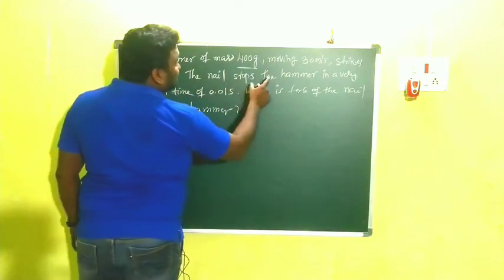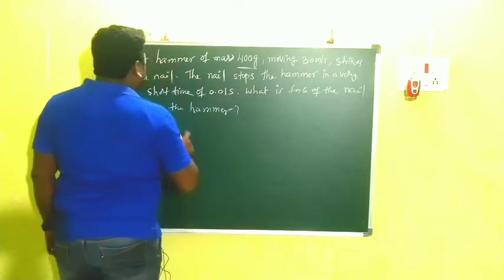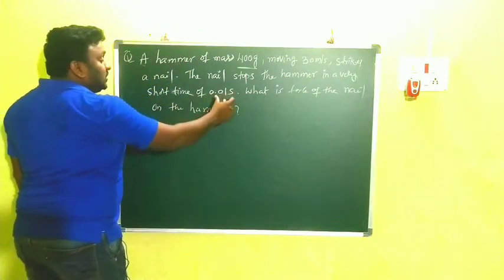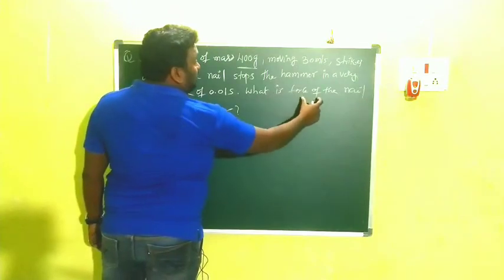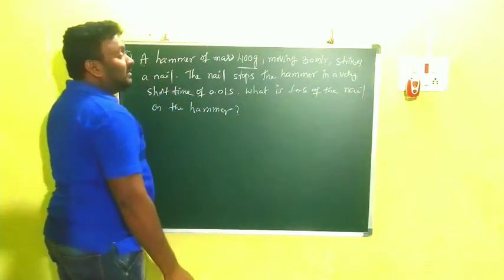The nail stops the hammer in a very short time of 0.01 second. What is the force of the nail on the hammer? Clear? See once again. A hammer of mass 400 grams moving at 30 meter per second strikes a nail. The nail stops the hammer in a very short time of 0.01 second. What is the force of the nail on the hammer?